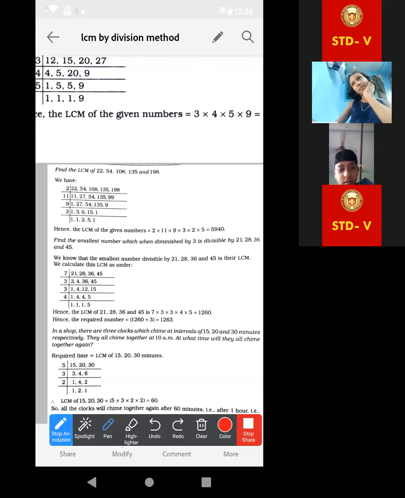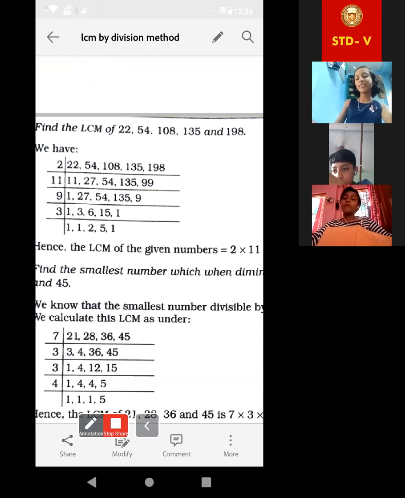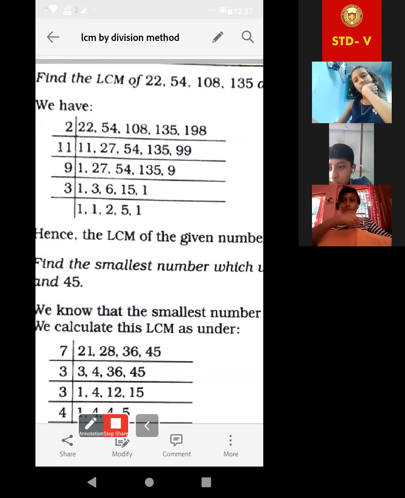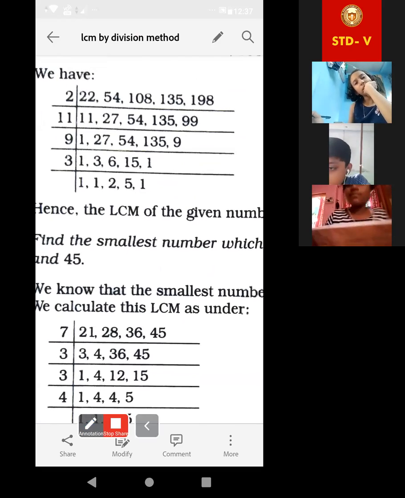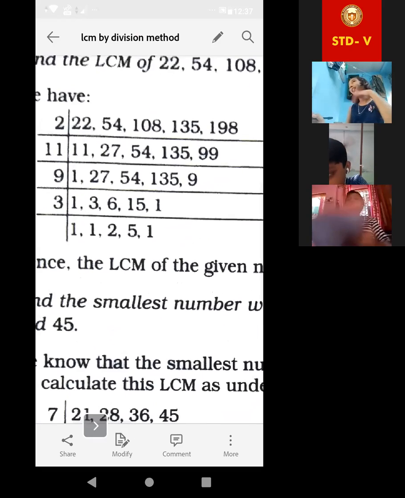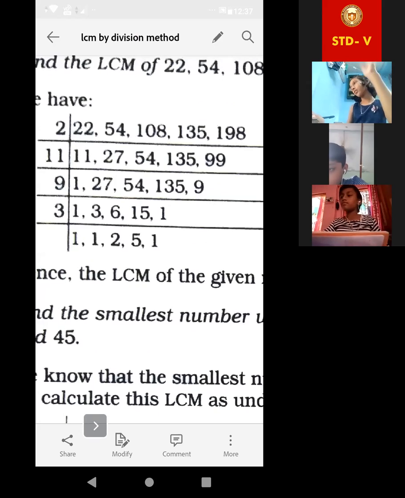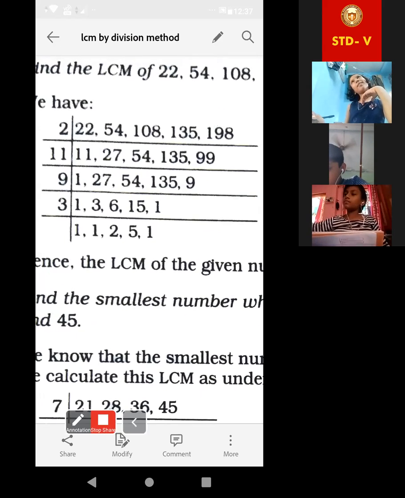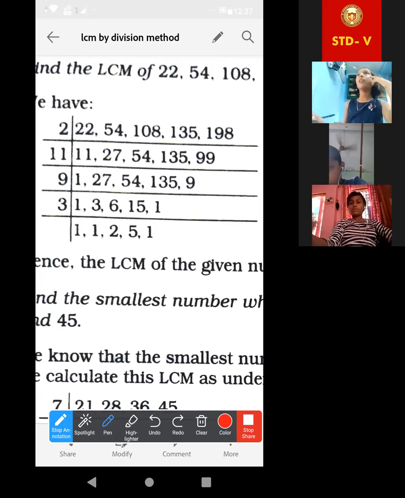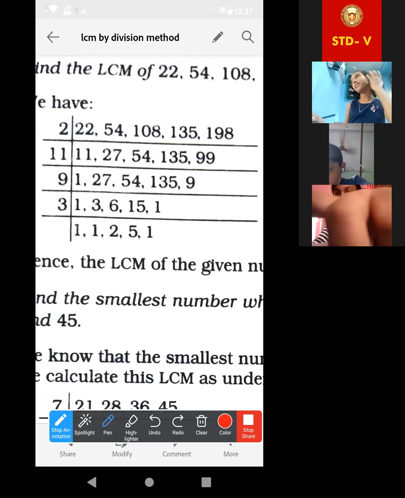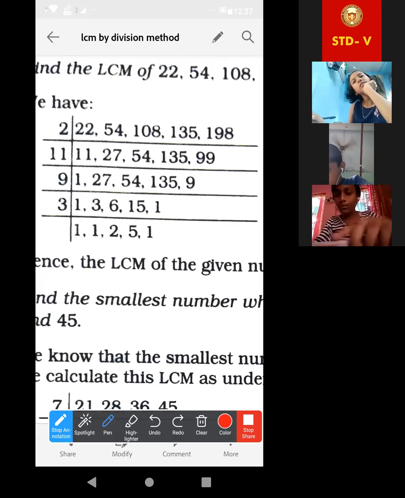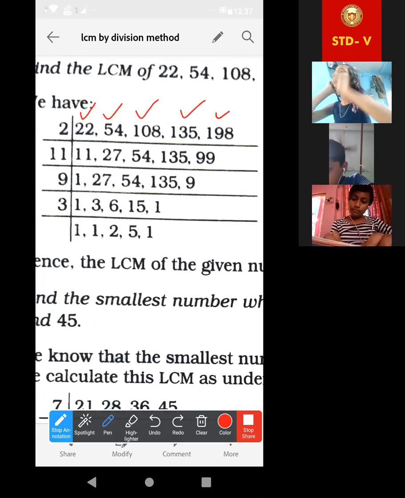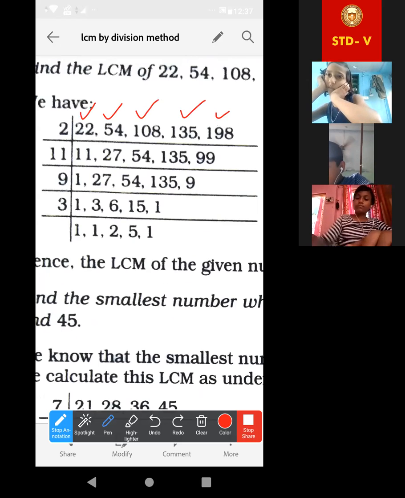How? Look at this. Ma'am, I can't understand how you are doing the LCM division. Yes, look at this. All the numbers we have taken together up to this, understood too? Yes, ma'am. Now, how to make the division?